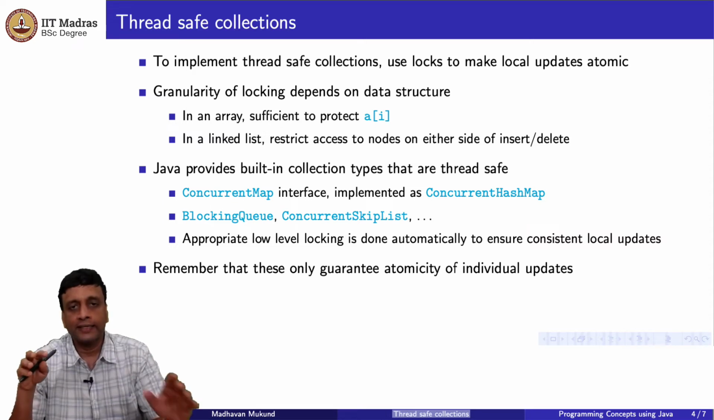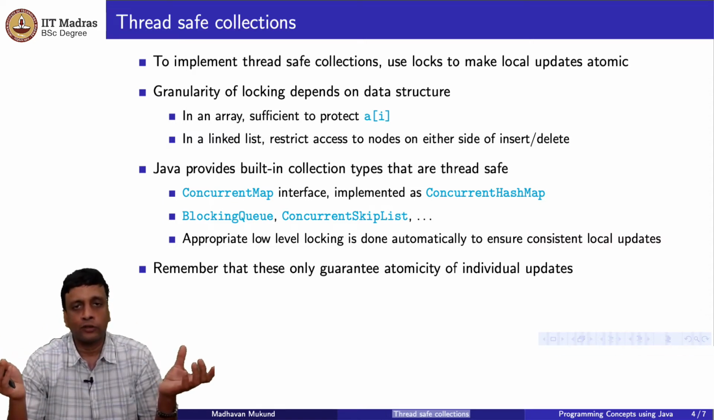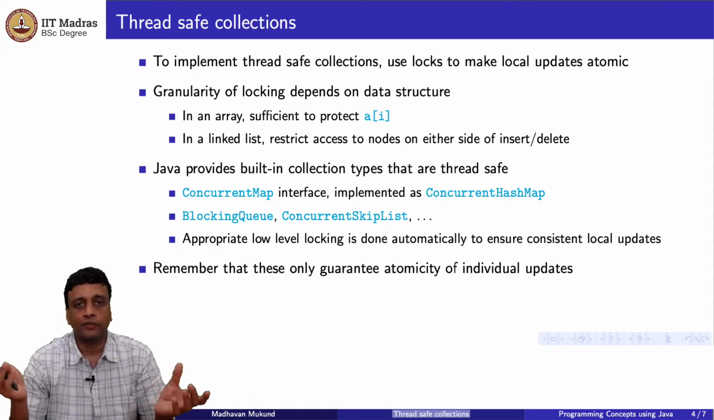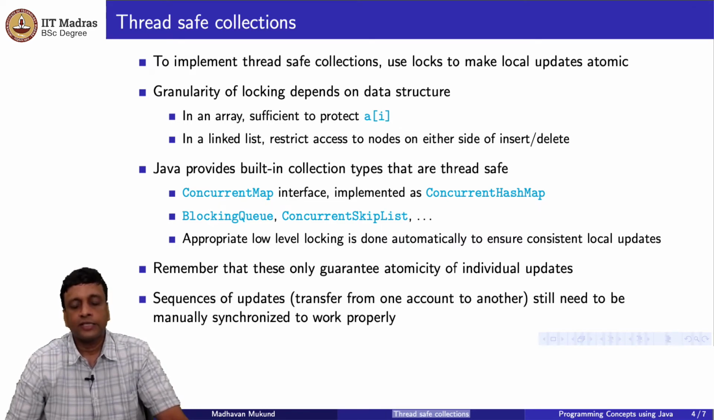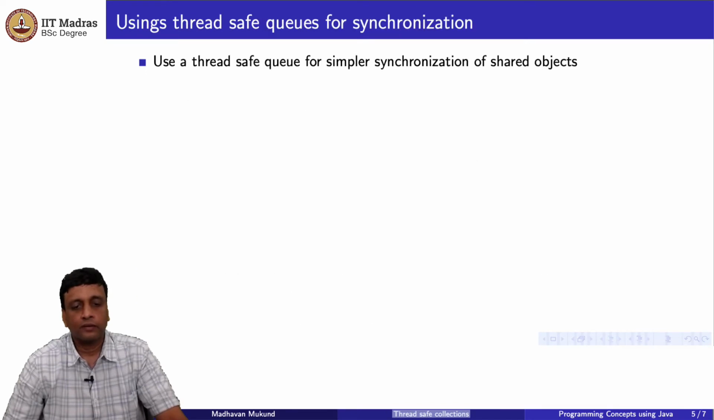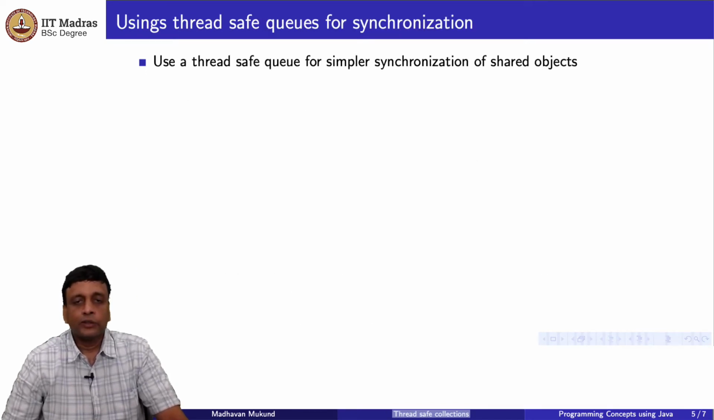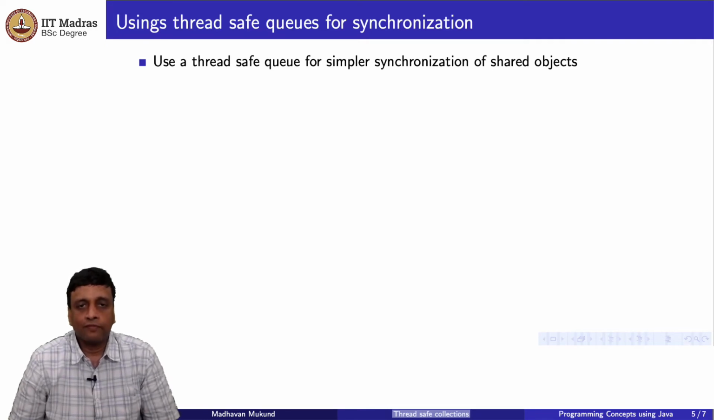If we want to protect that entire transaction, we still have to put some synchronizing mechanism around the transaction to make sure that nothing else interferes with it, so we don't get inconsistent updates to the bank account through transfers, right? So a sequence of updates must still be synchronized to work properly. So it turns out that through the use of these thread safe data structures, we can actually sometimes simplify our overall problem of dealing with shared data.